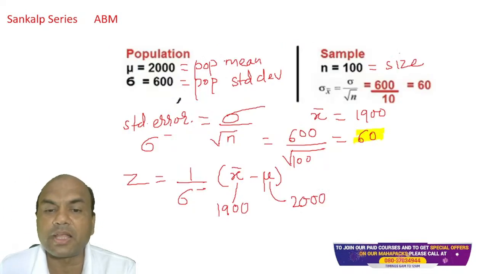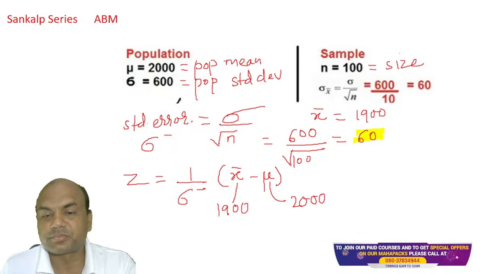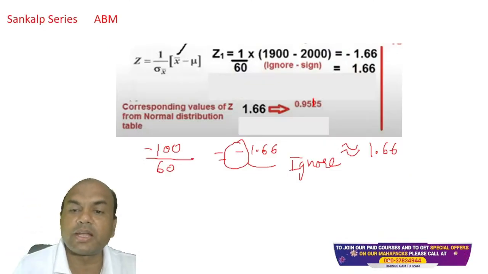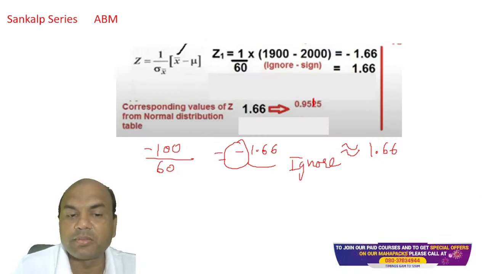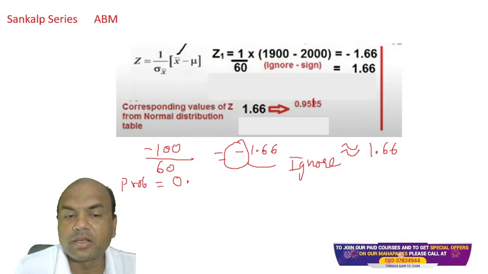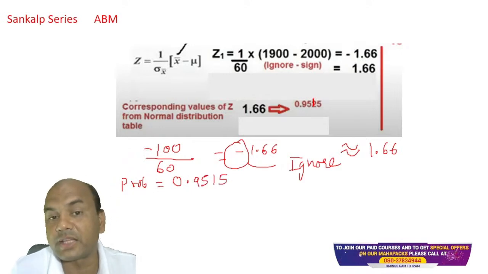So my probability answer over here will be 0.9515. Probability equals 0.9515. This is my final answer.